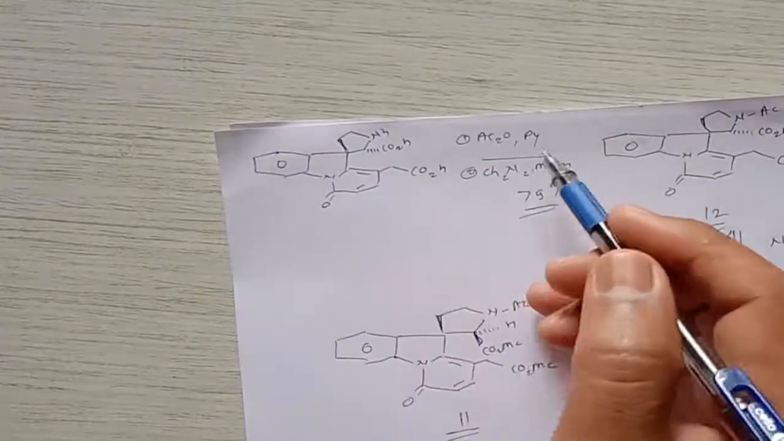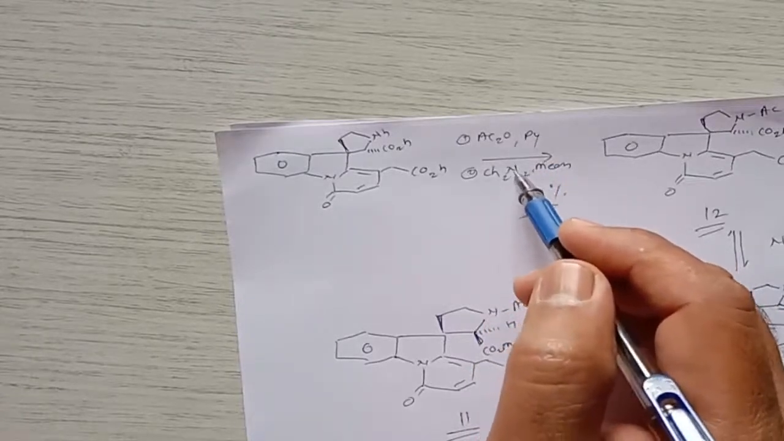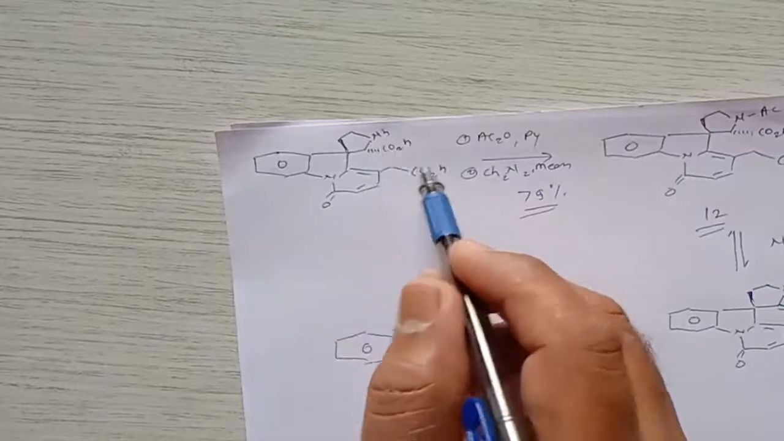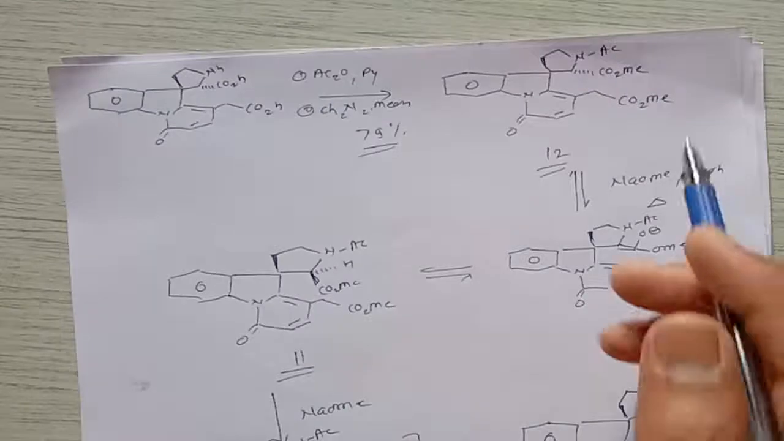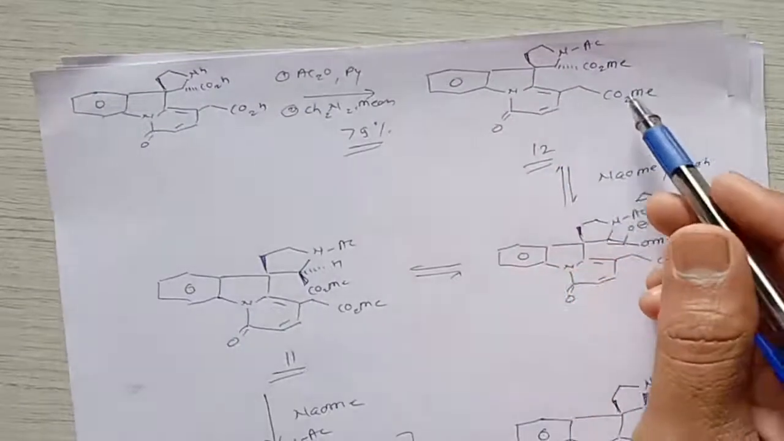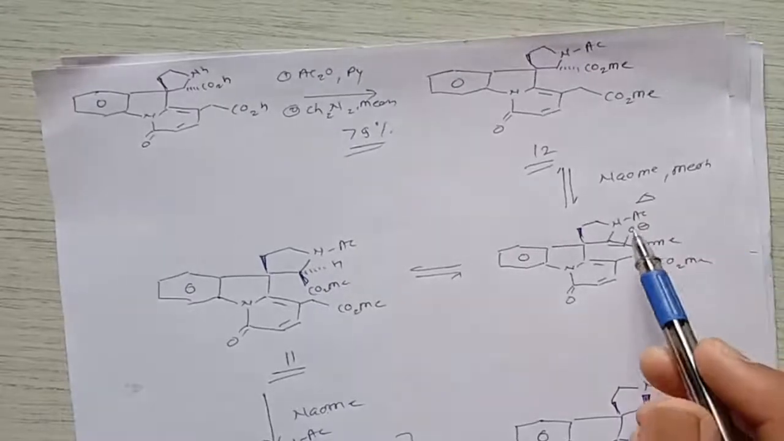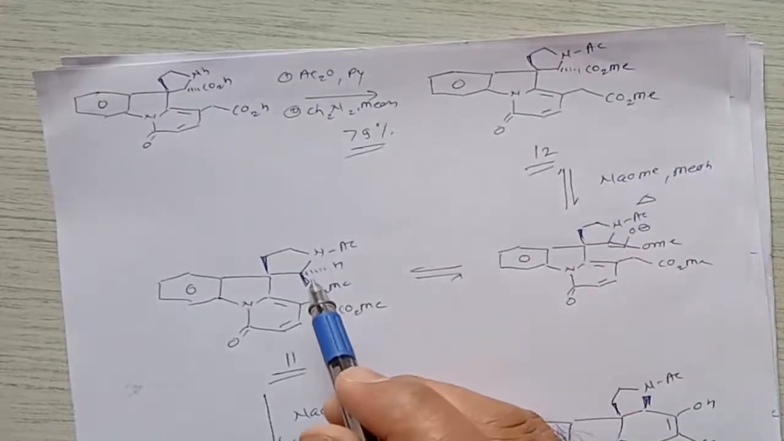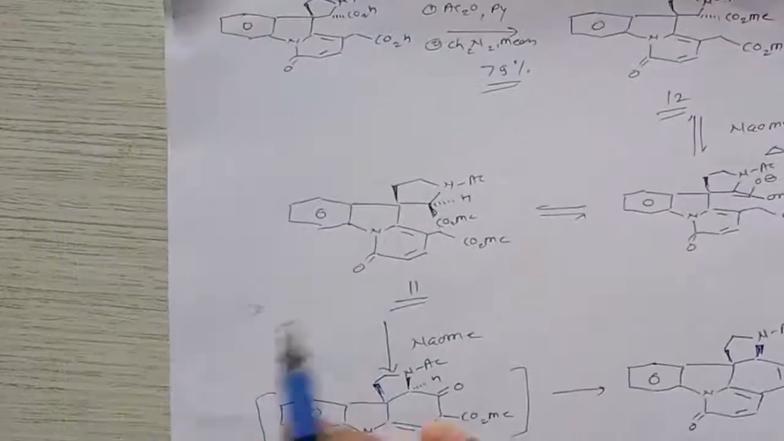when this molecule is treated with acetic anhydride as well as pyridine and in the presence of diazomethane, it gives N-acylation of this compound as well as this acid group undergoes esterification, and it gives compound number 12. This compound number 12, when treated with sodium methoxide in the presence of methanol, undergoes epimerization at this center and gives formation of this epimerized carbon here. Right? This is carbon number 14 and it gives compound 11.